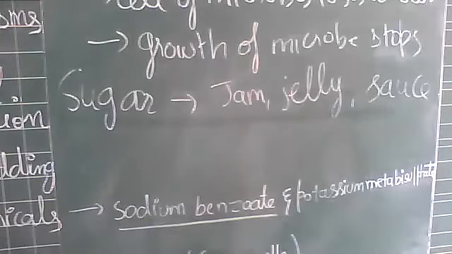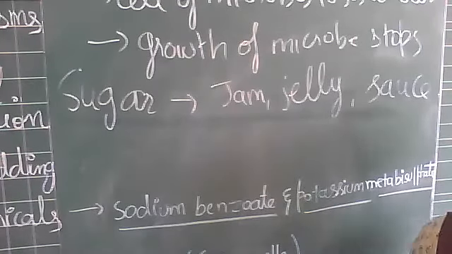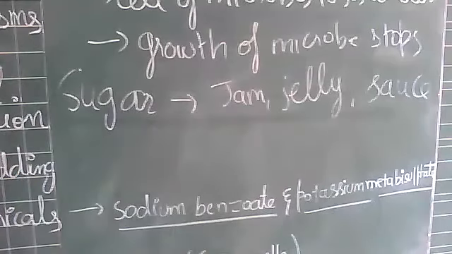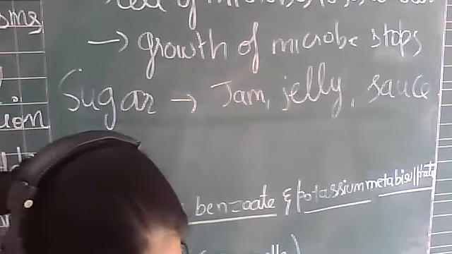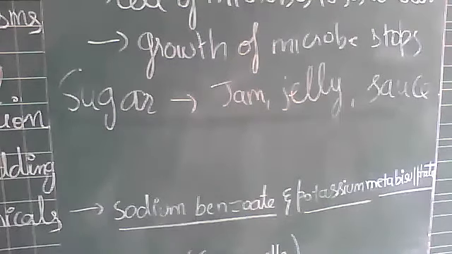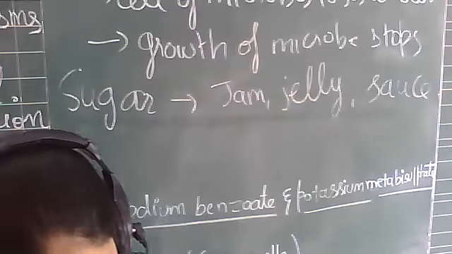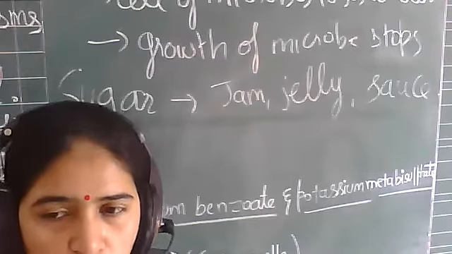One is sodium benzoate and another is potassium metabisulfite. So these are the two chemicals which are used for food preservation. On addition of these chemicals, again, the microbes are not able to grow further.